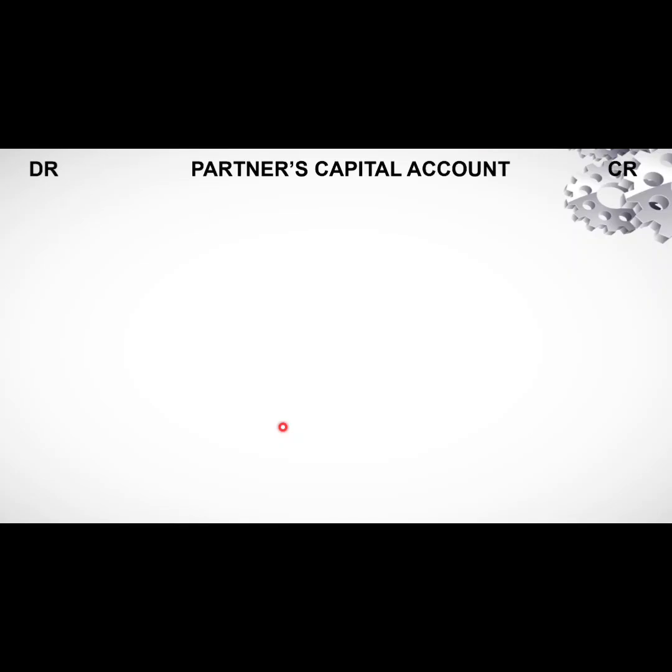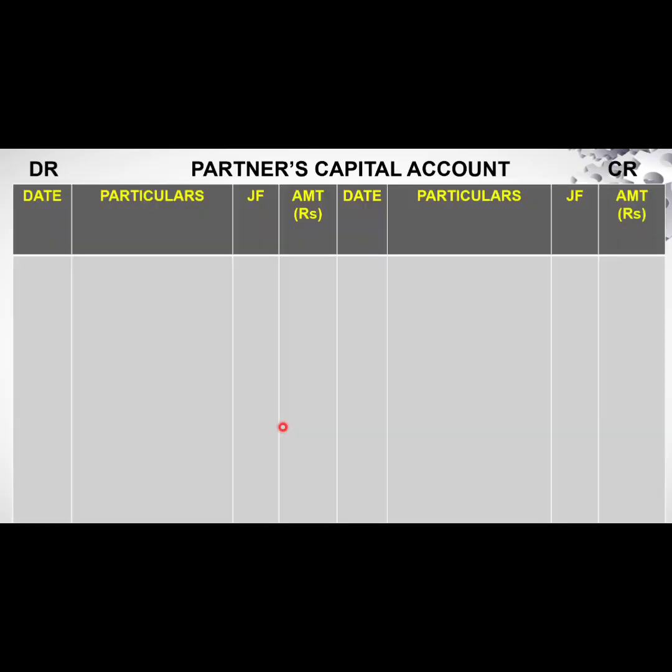The first account is the partners capital account. It is the simple ledger account format. You have a debit and you have a credit, and on the debit side you have date, particulars, journal folio, amount, and on the credit side you have again date, particulars, journal folio, and amount. So what are the entries that have to be recorded in the partners capital account? As we had already seen, only the capitals are recorded in the first account, the partners capital account.